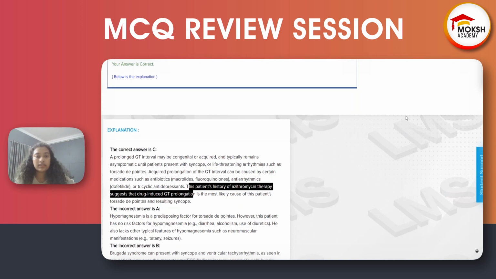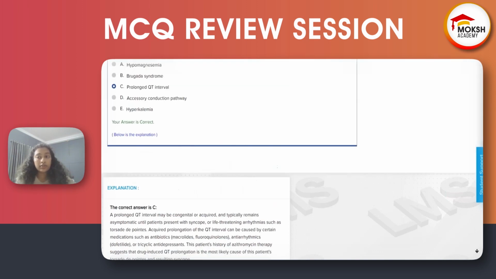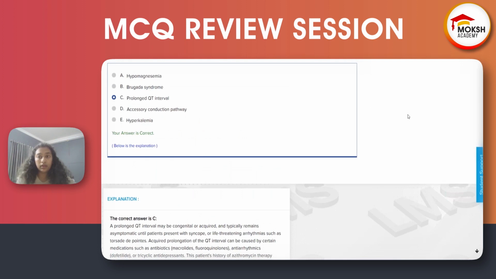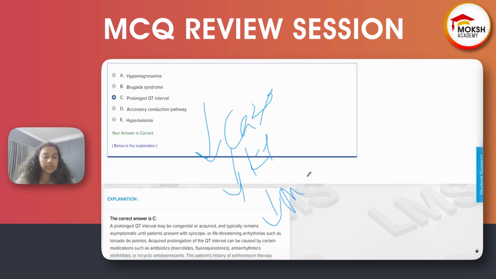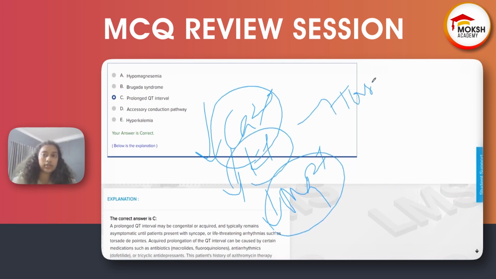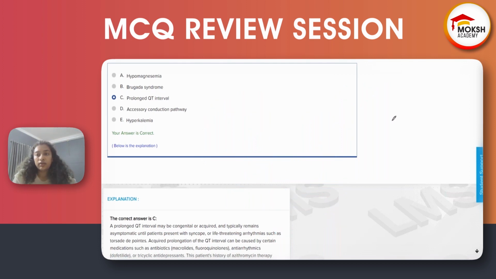and the patient most likely has torsades and resulting syncope. Now, torsades can be due to decreased calcium, decreased potassium, decreased magnesium. Right? These can cause torsades. But our patient does not have any of these symptoms. Decreased magnesium can cause muscle weakness, decreased potassium can cause muscle weakness, and potassium also has an impact on ECG findings, right?